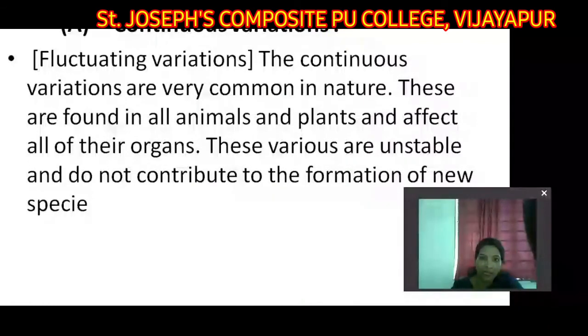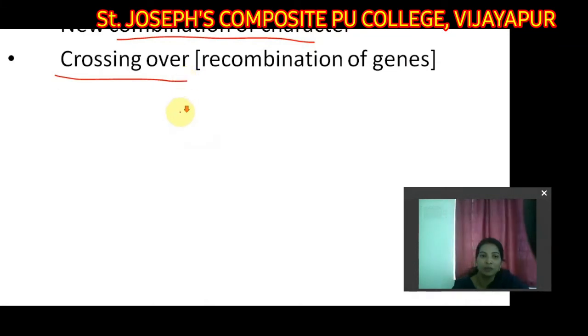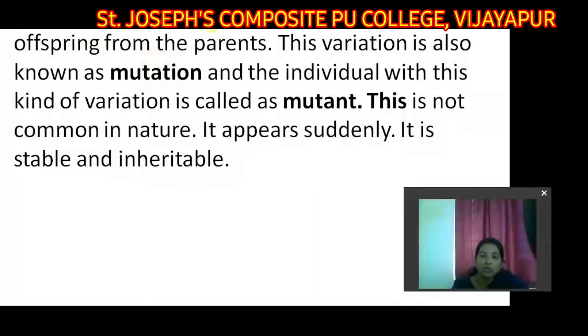That is, it may be continuous variations. Continuously it goes on being generated in plants and animals from generation to generation. These variations are unstable and do not contribute to the formation of new species. Because it will be affecting continuously, the variations may get affected also, right? Next, causes of continuous variations are new combinations of characters, and crossing over also takes place. So new things will take place and new crossing over also takes place, right students? And discontinuous variations means